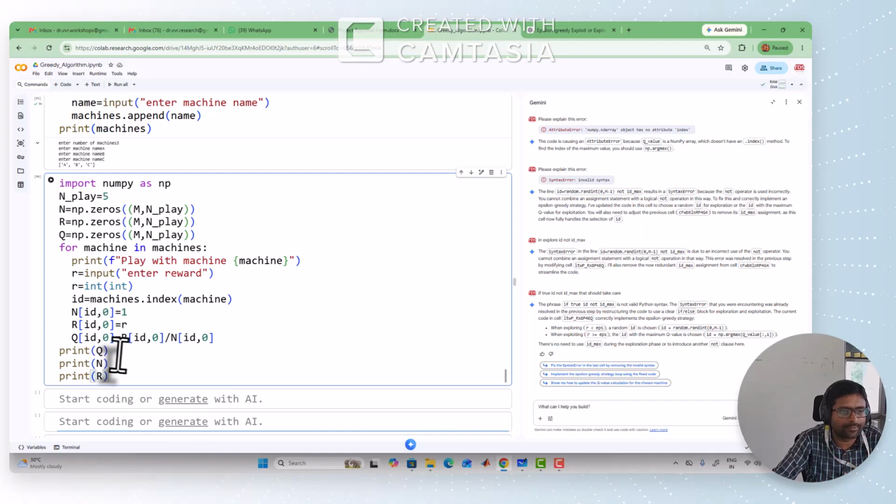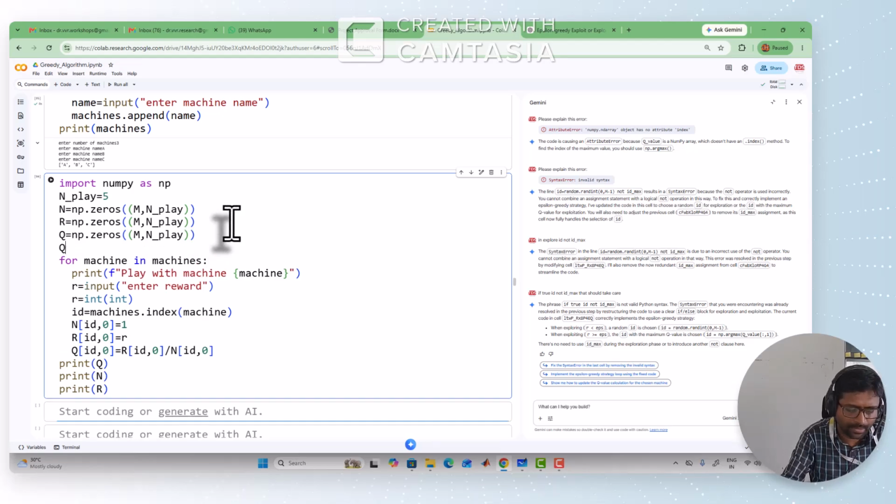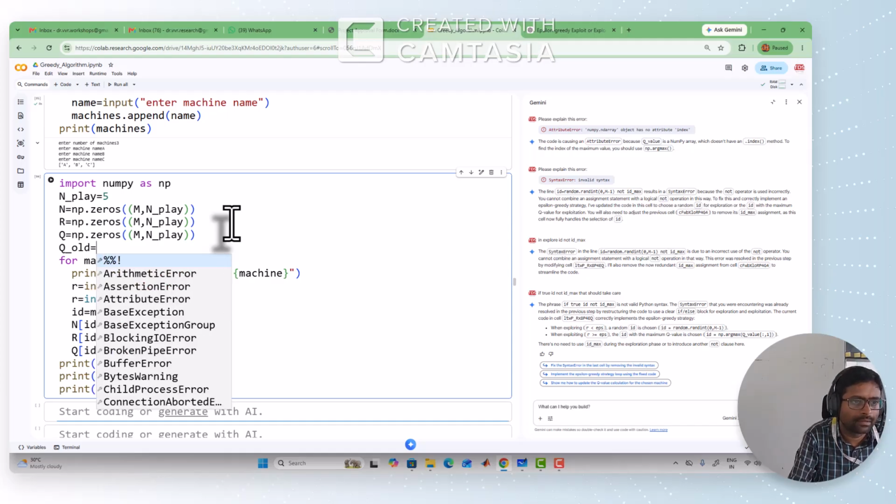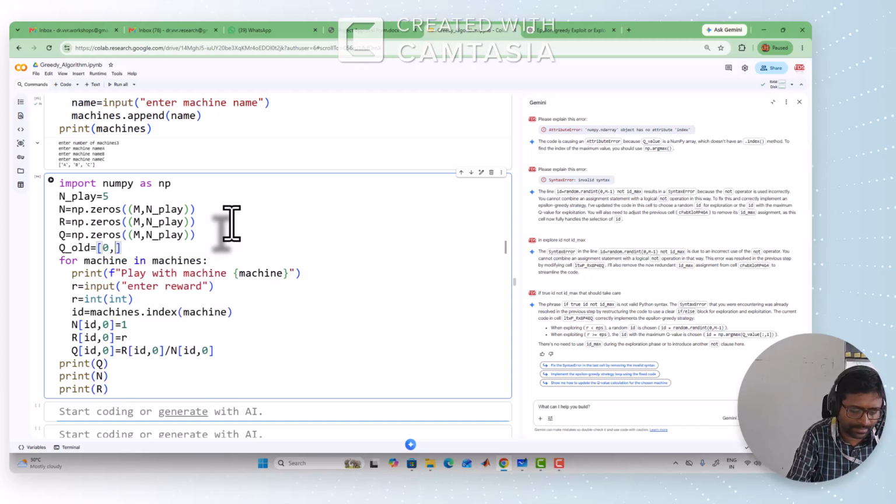Similarly the R value. But coming to the Q value, we have to update it using the previous Q value, which is equal to 0. So for every machine I want the previous old values, Q old. We can consider 0, 0, 0 for 3 machines, the previous values are zeros only.